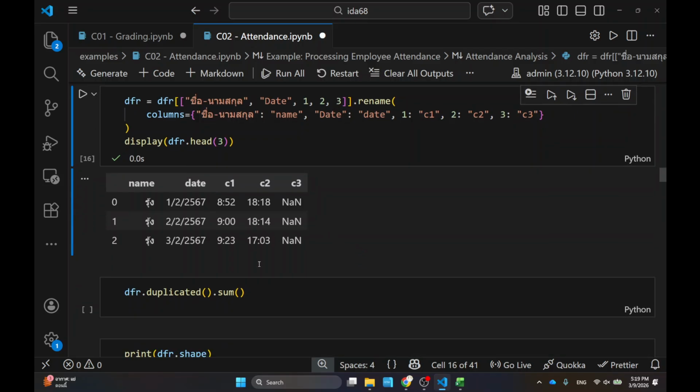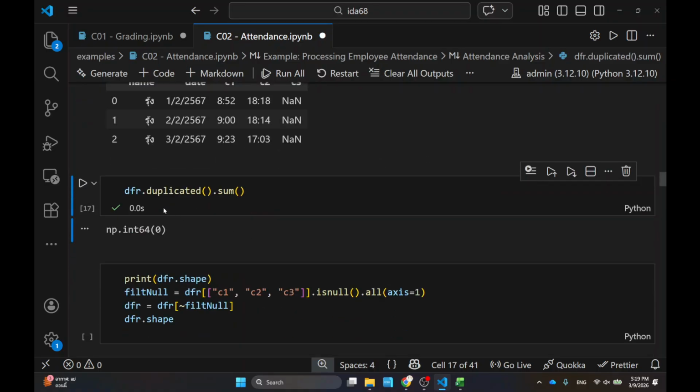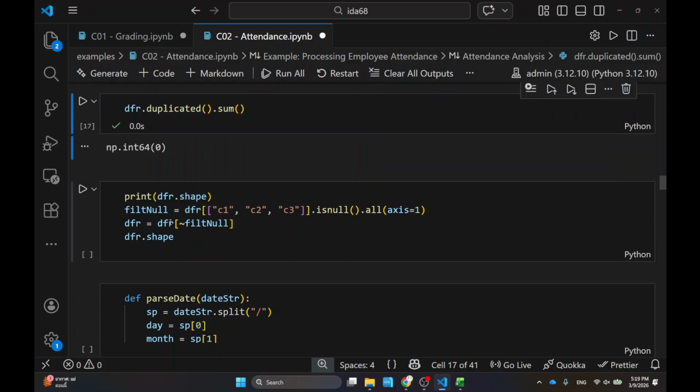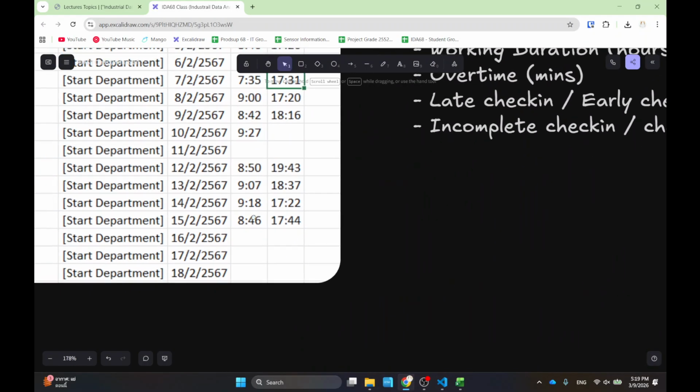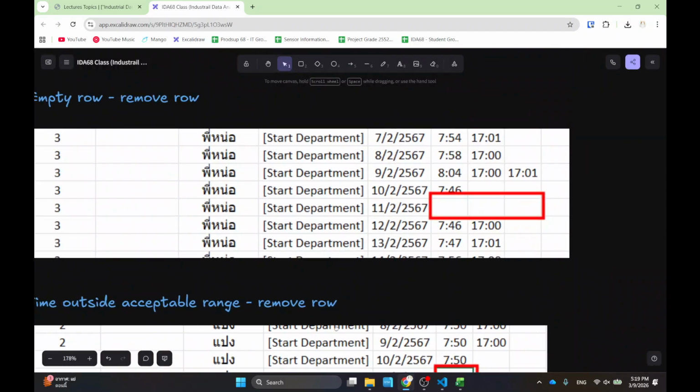Okay. Again, I want to check the duplicates. Okay, so there's no duplicates, so that's good. And then this is the part where I actually check that the column is all null. For example, I want to check if this is true. This part right here. So I want to check if there's no attendance data, then I don't need to process it. So I'm just going to remove it. Okay, so that's the part where I do this.